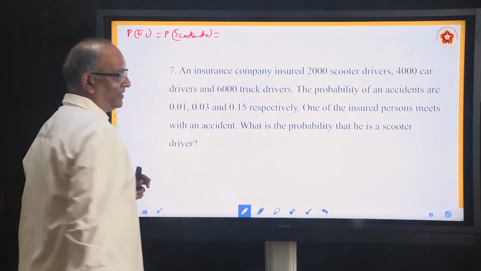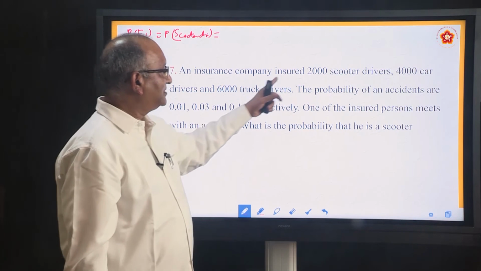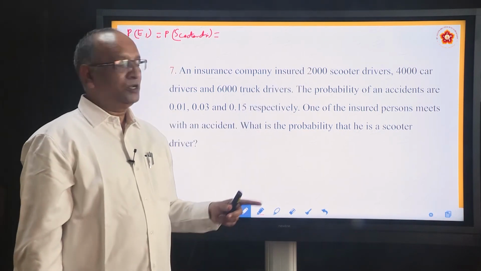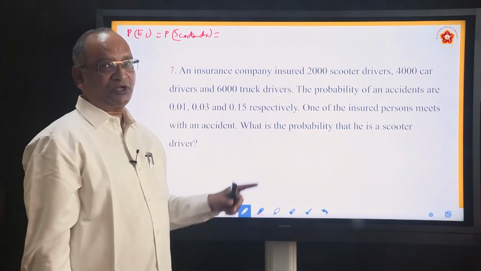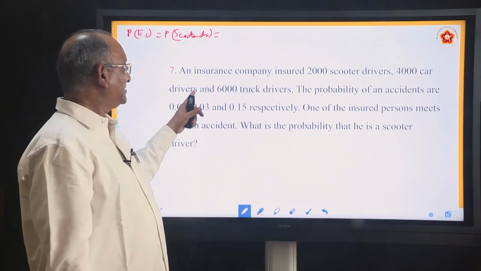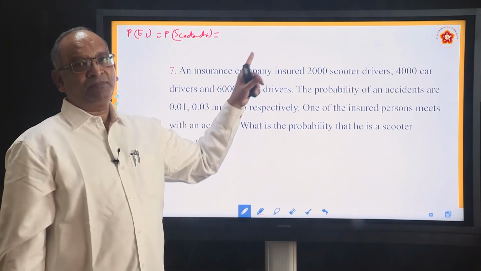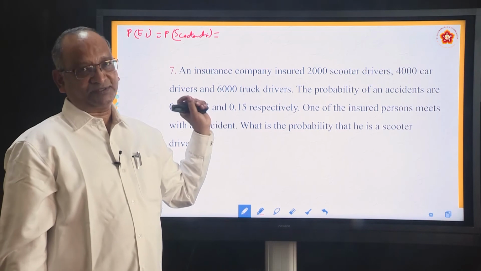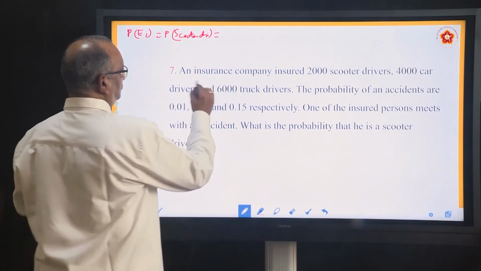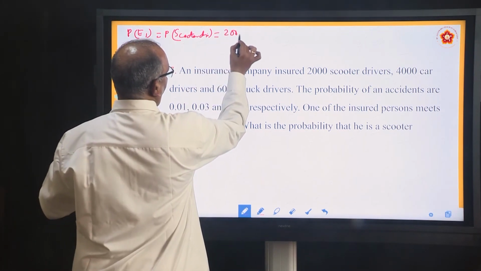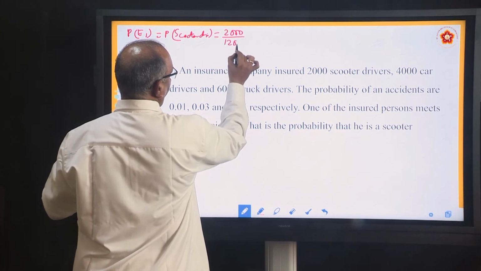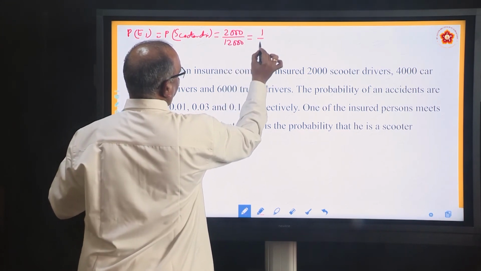What is the probability? How many scooter drivers? 2000. How many car drivers? 4000. How many truck drivers? 6000. Add all of them. The total is 12,000. So, it is 2000 by 12,000. In other words, 1 by 6.